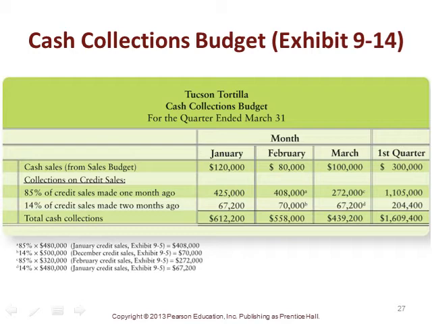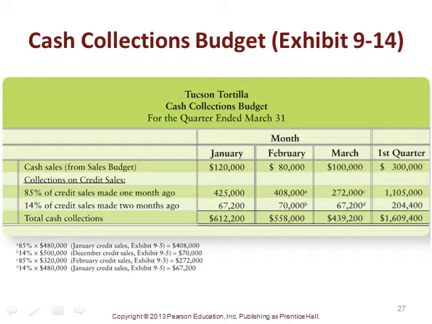And so we're told that 85% of our credit sales are paid in the next month, and 14% of our credit sales are paid 2 months later. So anything we sell in January, 85% of that we're collecting in February, and then 14% of it we're collecting 2 months from January, or in March.